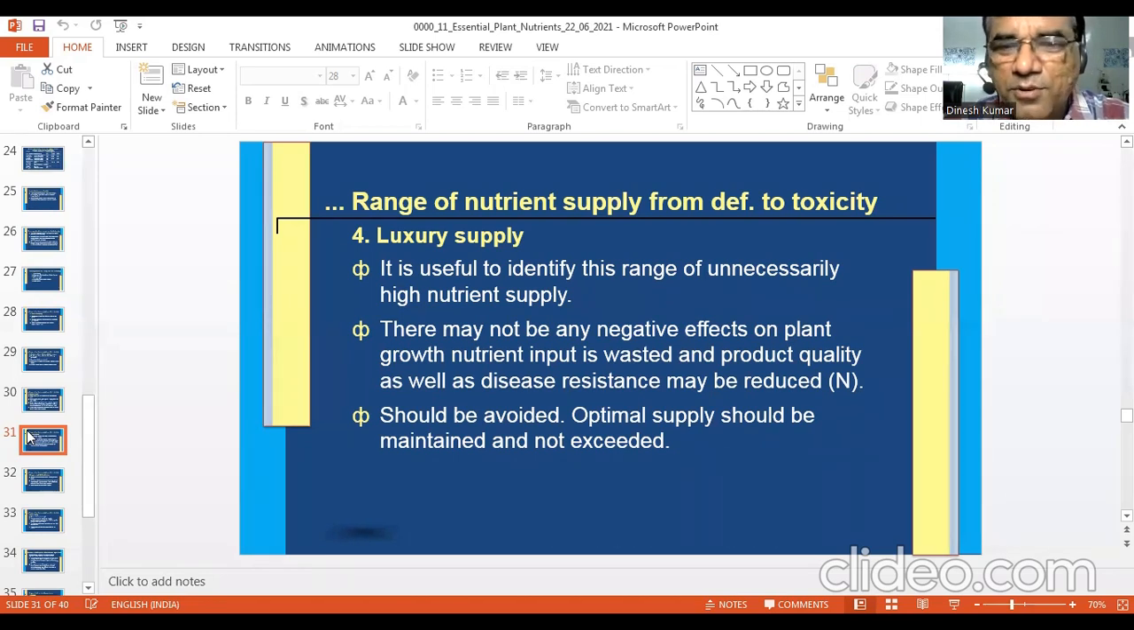Can you tell me any nutrient which has luxury consumption? Anyone? The nutrient which is known for luxury consumption, with example.